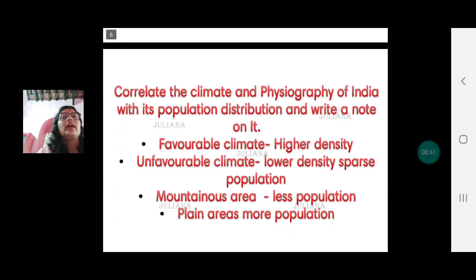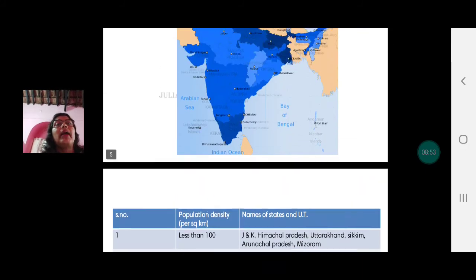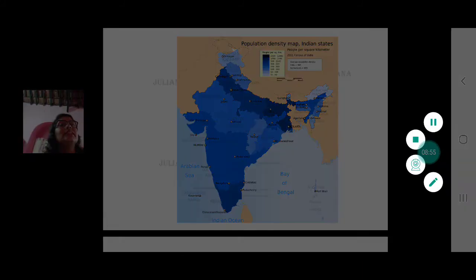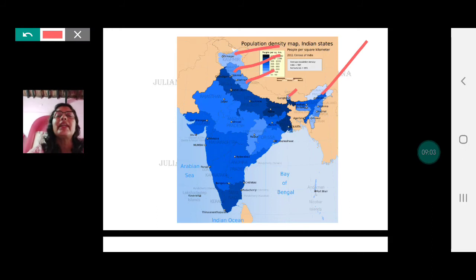Okay, so now we come to the next part. The next question is: correlate the climate and physiography of India with its population distribution and write a note on it. Now we need to understand, looking at the map once again, the places like Jammu Kashmir, then Himachal Pradesh, then Uttarakhand, Arunachal Pradesh, Sikkim. These places we have seen a very low density of population. What could be the reason?